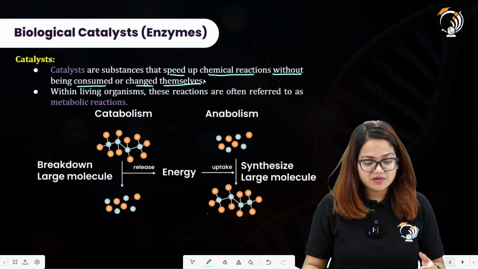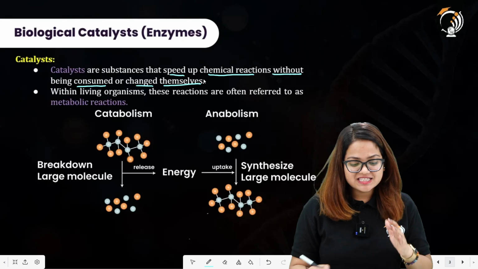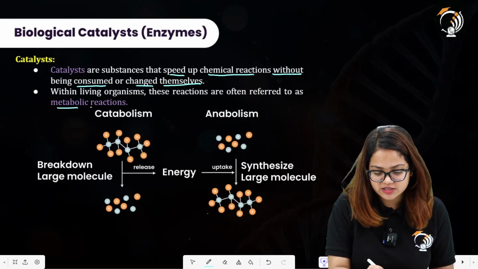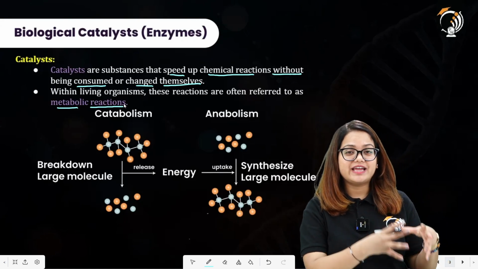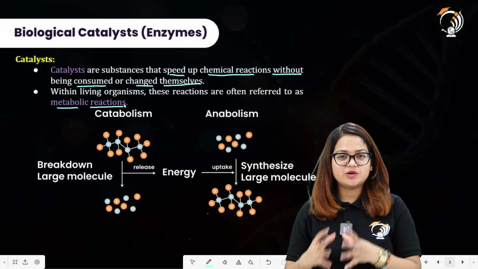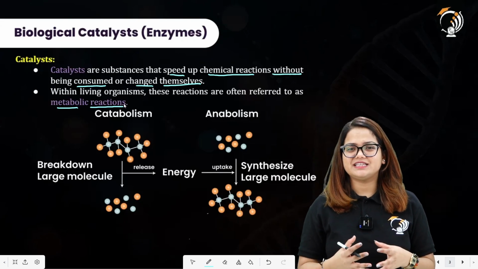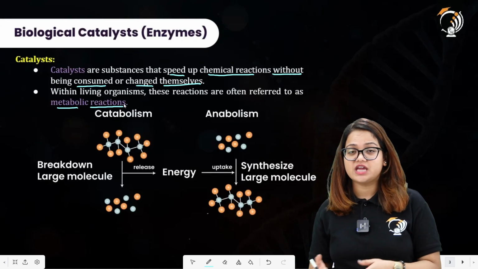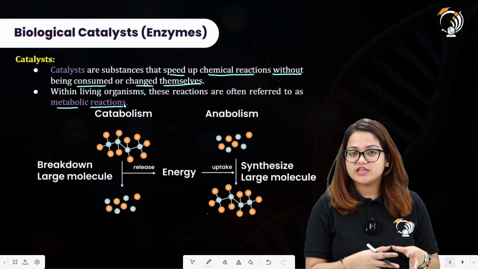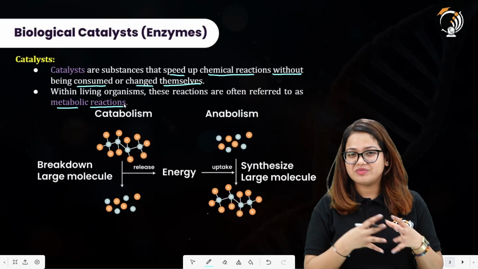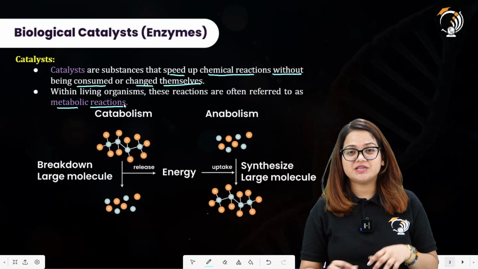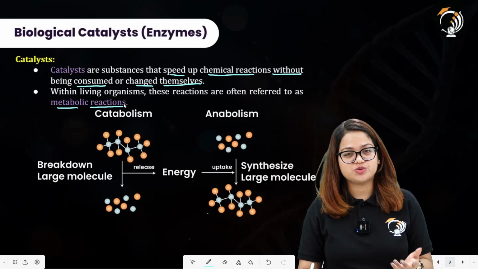And when we are talking about living organisms, these chemical reactions are often referred to as metabolic reactions. All right. So metabolic reactions include catabolism and anabolism. What do we mean by these two terms? We can also call catabolism catabolic reactions, and anabolism anabolic reactions. What do we mean by catabolic reactions? These are the reactions that include the breakdown of a large molecule into smaller components.